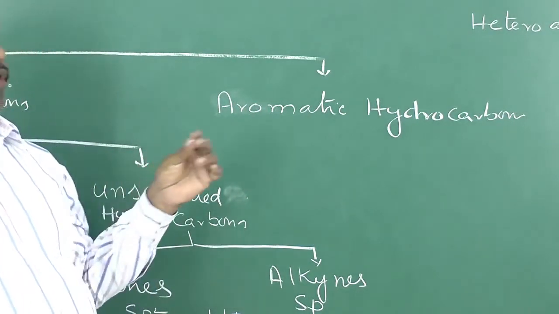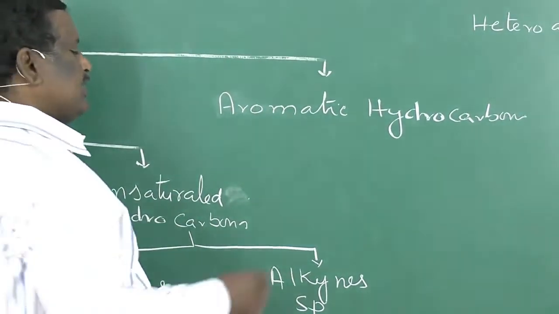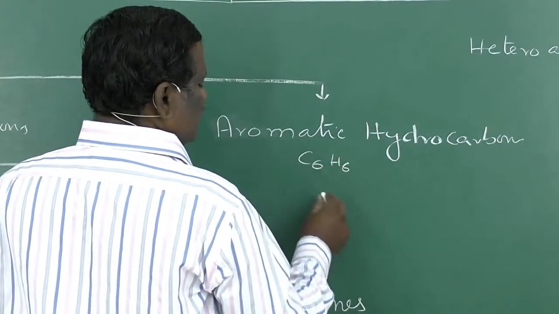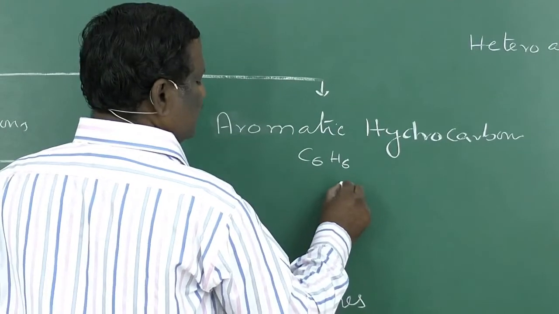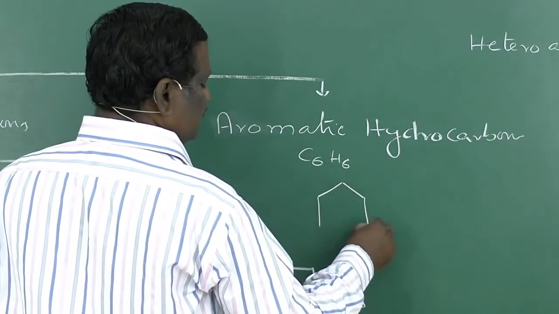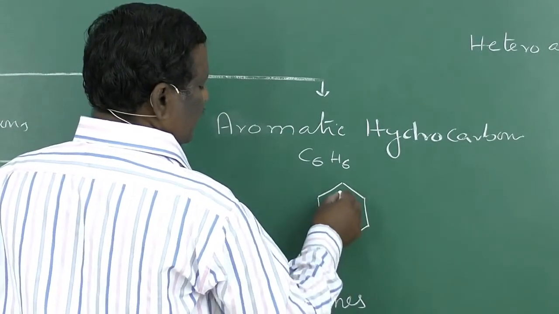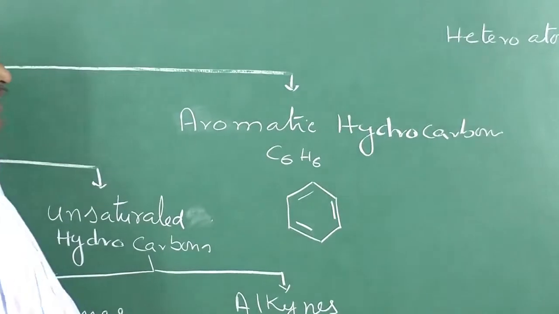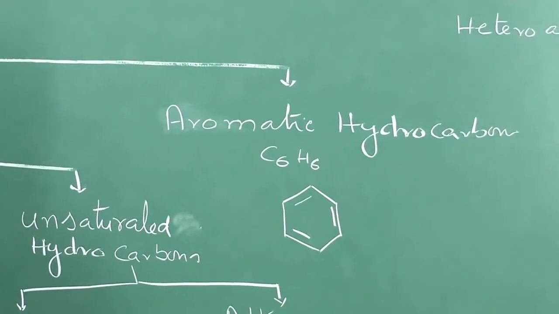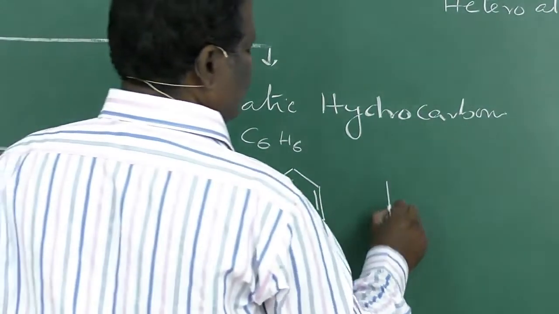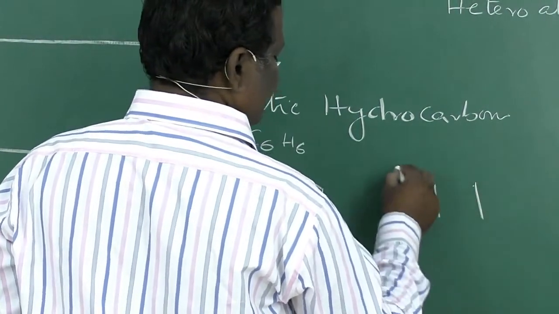The mother compound of aromatic compounds is considered to be benzene, C6H6. The structure of benzene will be like this. 6 carbon atoms are hexagonally arranged, and there are alternating double bonds between carbon atoms. This is C6H6, benzene. Another compound is naphthalene, where 2 benzene rings are there.